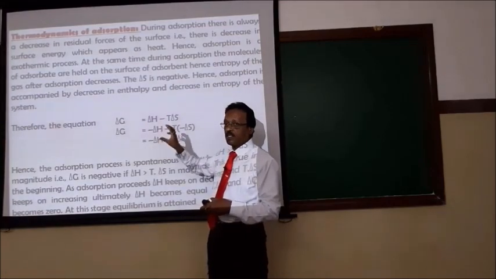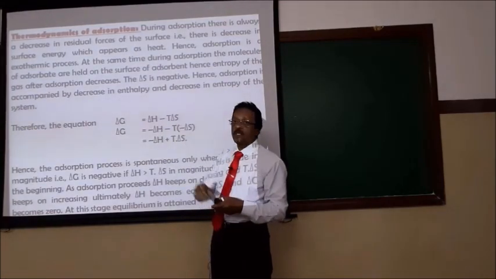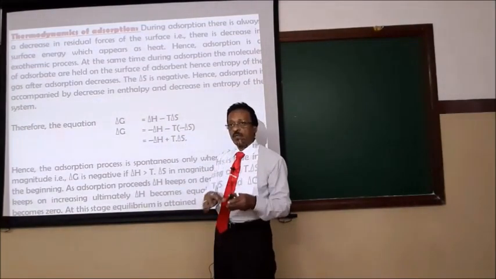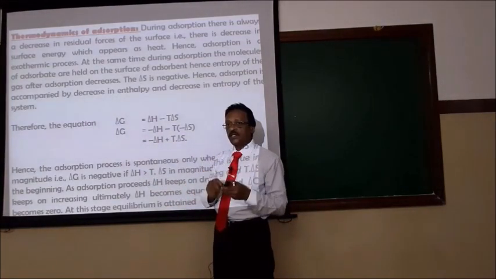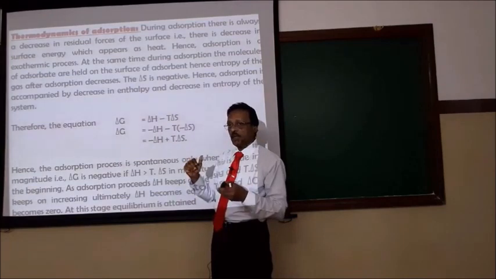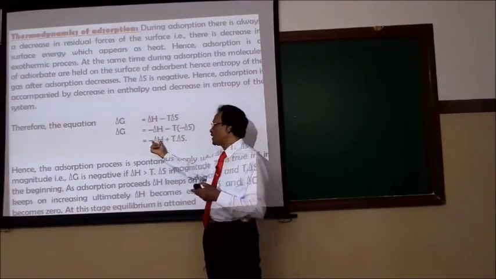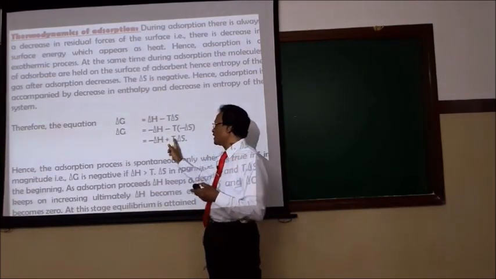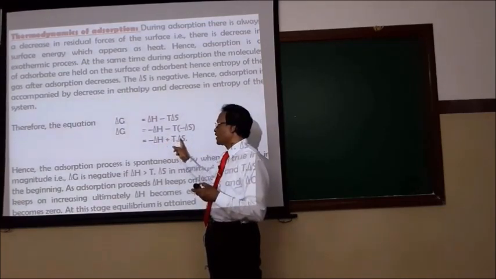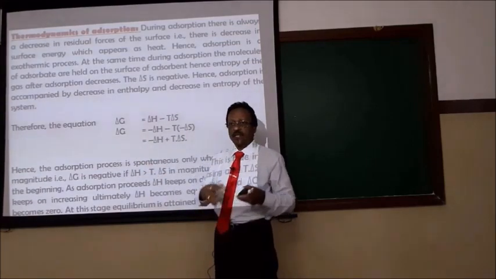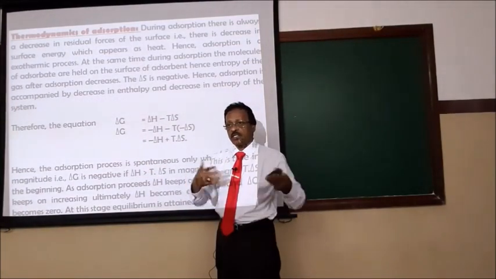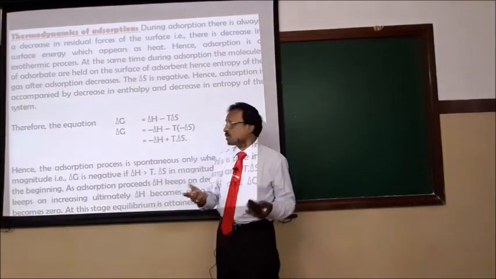Now under what condition does adsorption become spontaneous? For adsorption to become spontaneous, delta G should be negative. How do you get delta G negative? Look at this equation and tell me. If delta H is greater than T into delta S, suppose this value is greater than T into delta S, then delta G is negative and the process is spontaneous. These are very common multiple choice questions in all national competitive examinations for a spontaneous reaction.